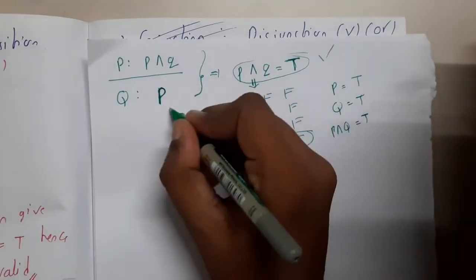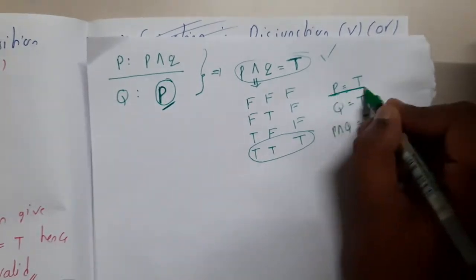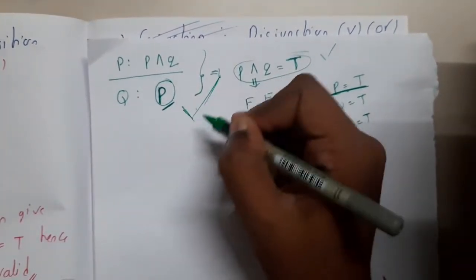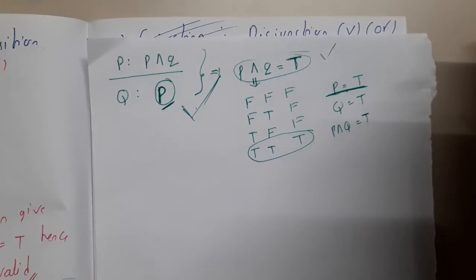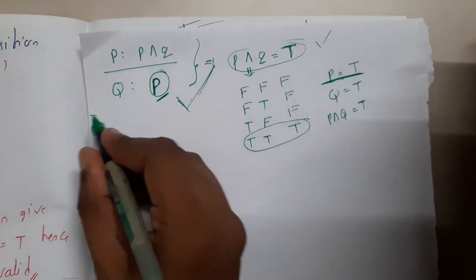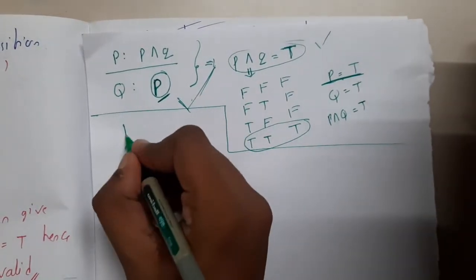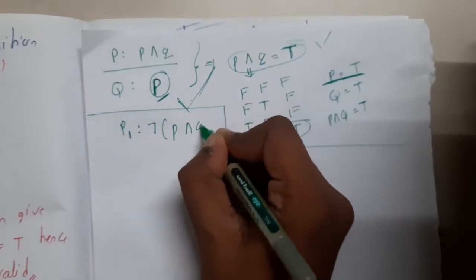So what is the conclusion they are saying? The conclusion is P is true. So that is true, right? Yes. So with that conclusion, you can say that this particular statement is correct. Okay, I know a few students still have some confusion, but anyway, let me take one more example.